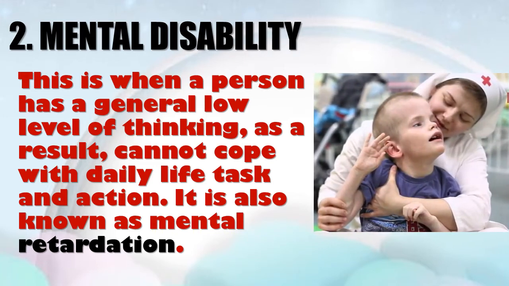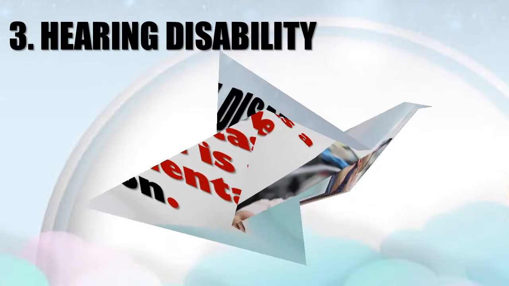His thinking faculty is very low. It is also known as mental retardation. So this is what is known as mental disability. The general level of the person's thinking is poor, is low. So the person cannot assimilate very fast.